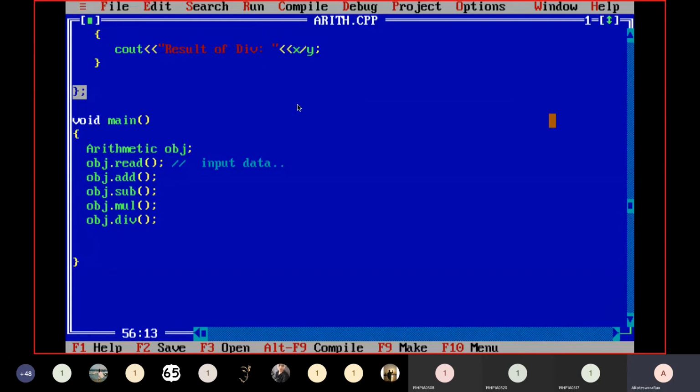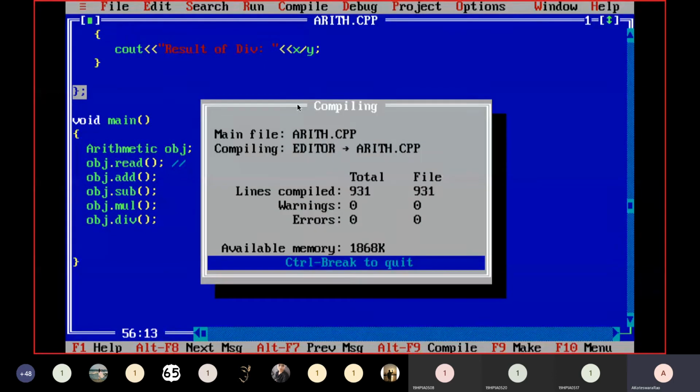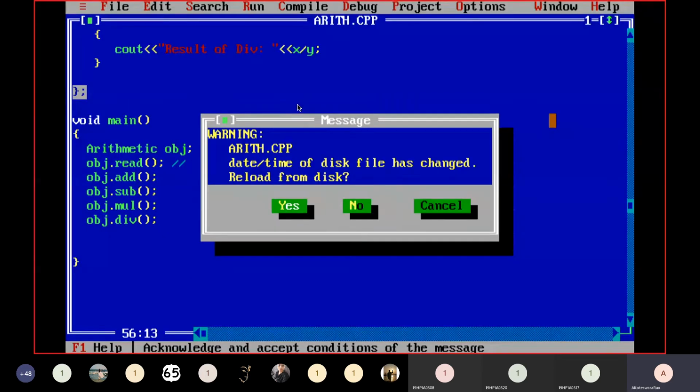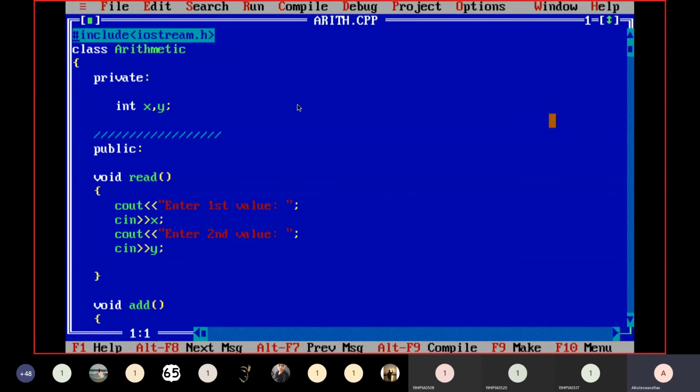Okay, fine. Next, Ctrl F9. Yes, the program is executed. Now it is asking for input values. The first input value is 12 and the second input value is 23. Output is 35, but we can't get output on the same screen.